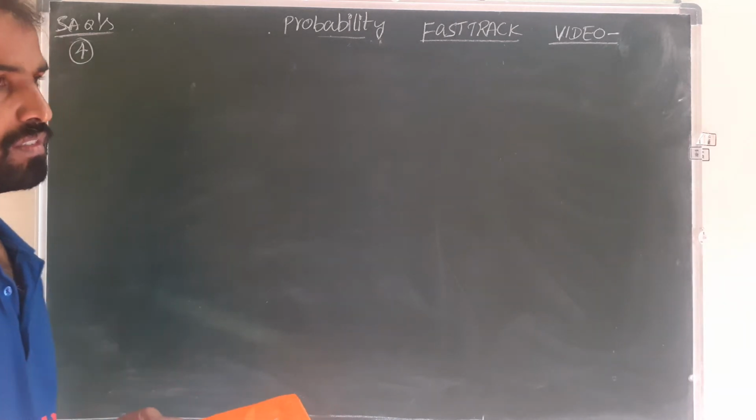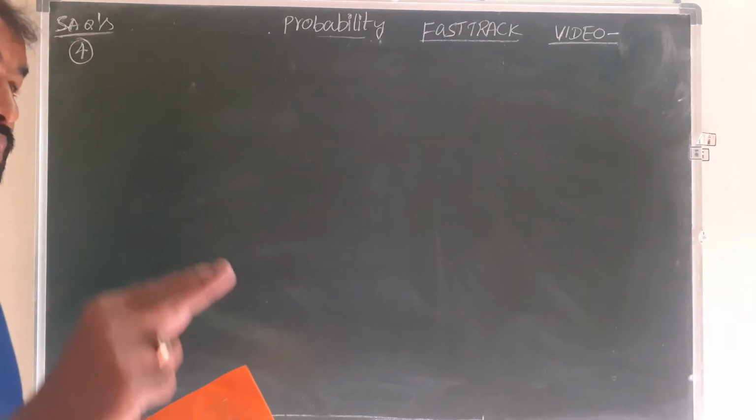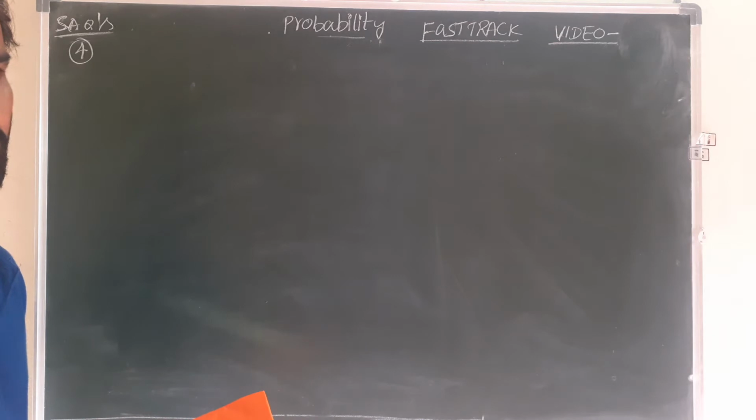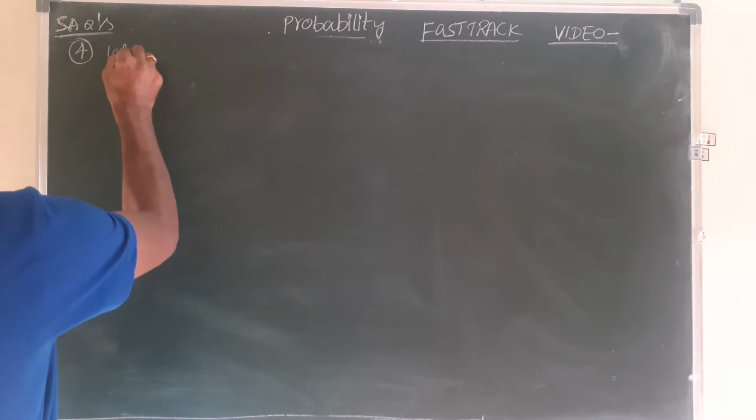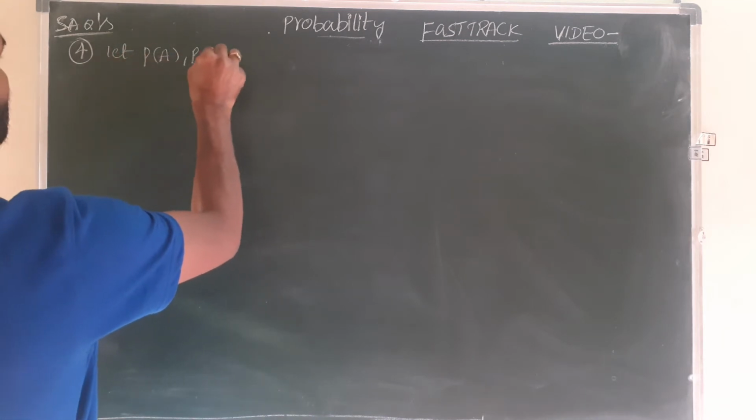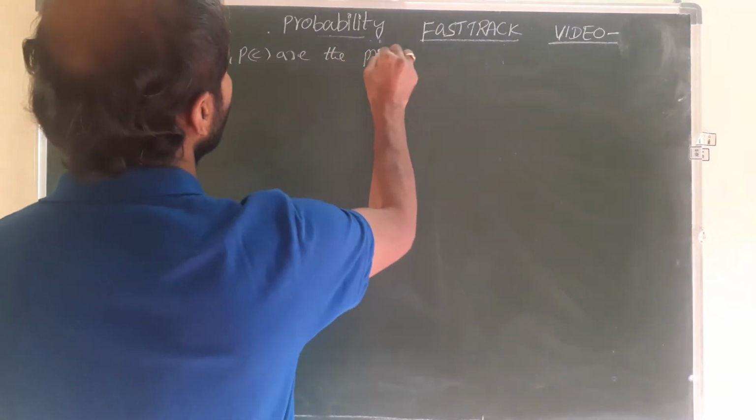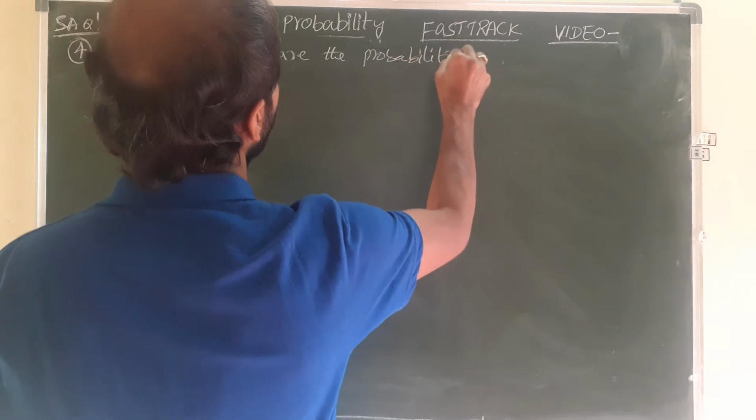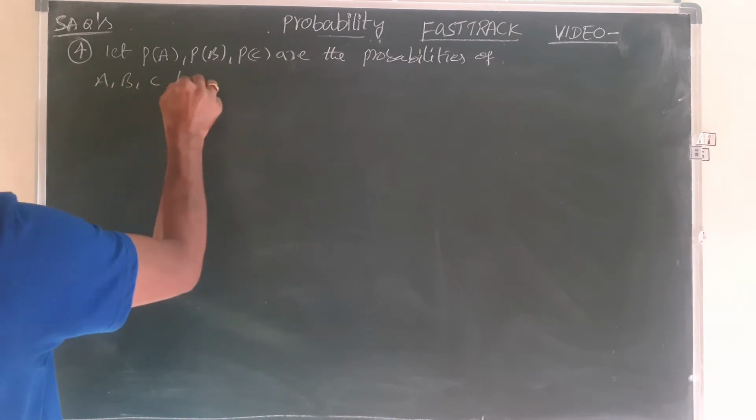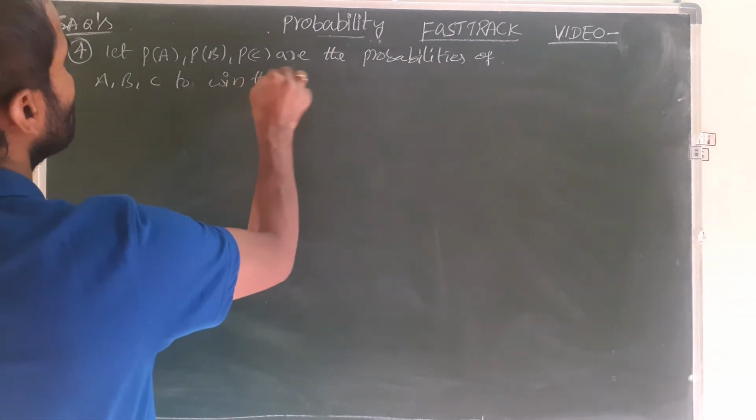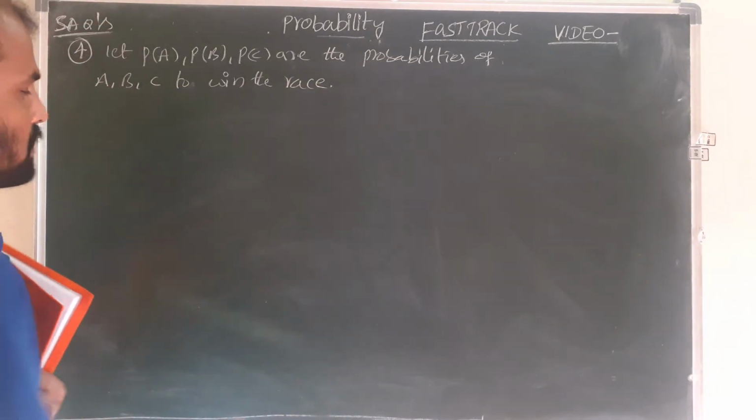A, B, C are three horses in a race. Probability of A wins the race is twice the B, and probability of B wins the race is twice the probability of C. Then find the probabilities of A, B, C to win the race. So for that, first we have to define the probabilities. Let P of A, P of B, P of C are the probabilities of A, B, C to win the race.